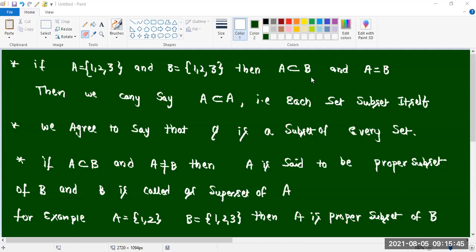Now these concepts are important. Subsets concept from the beginning of subsets concepts, very important.